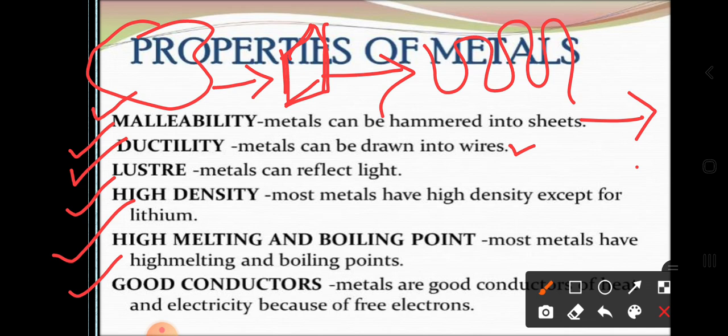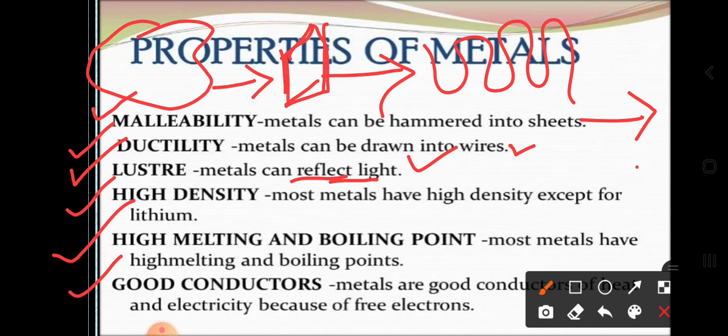Let's discuss the luster property. Luster means it reflects light. It means it has a shining nature. So here the metal is showing the reflection property, showing the luster in nature. Okay dear students, so these are the 3 things.